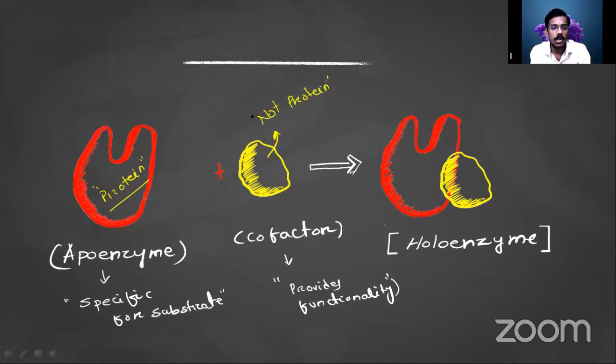Okay, it may be an organic substance, or it may be an inorganic substance. So here, when the enzyme and the cofactor get joined, this is the apoenzyme and this is your cofactor, when they get joined here, that is called your holoenzyme. This is a small representation of your enzyme and its relationship with the cofactor.